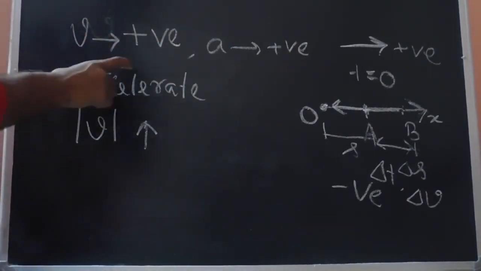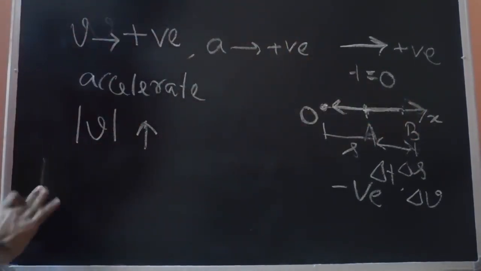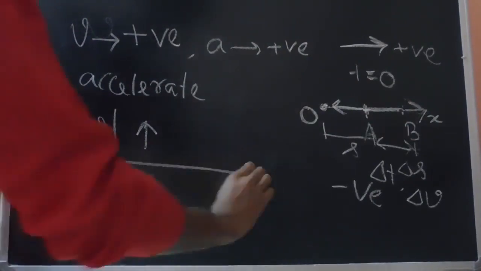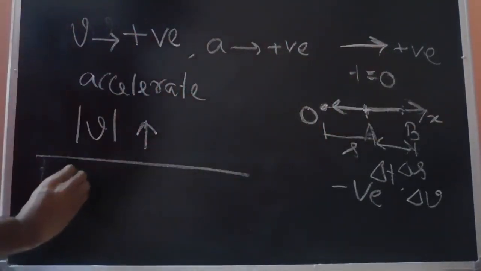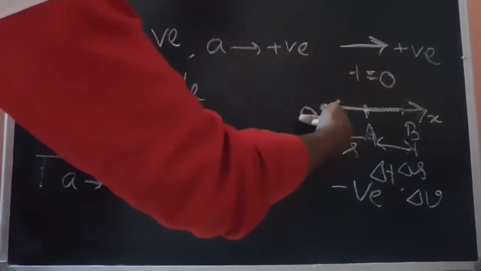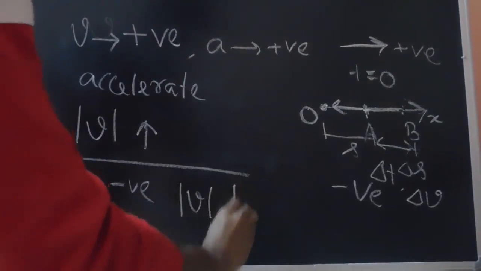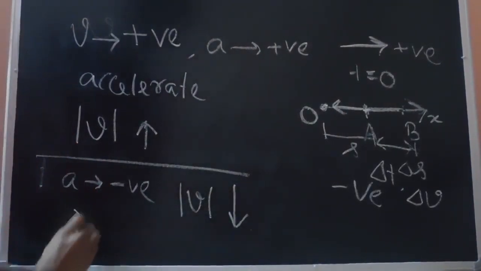Now consider the case where the velocity is acting along the positive direction, whereas the acceleration is acting along the negative direction. So the acceleration is acting opposite to the positive x direction. In that case, the magnitude of v will decrease, and the particle will retard.